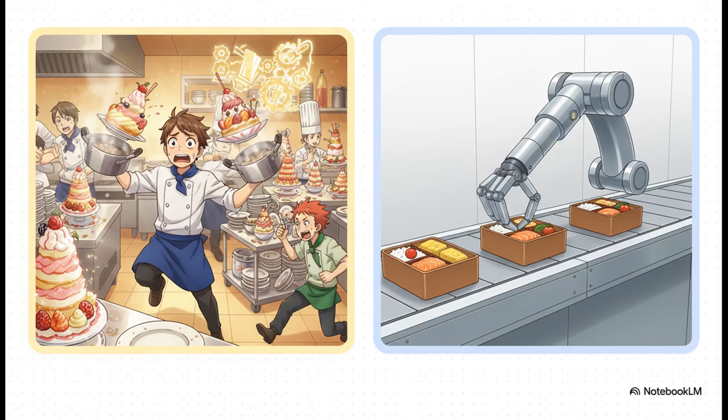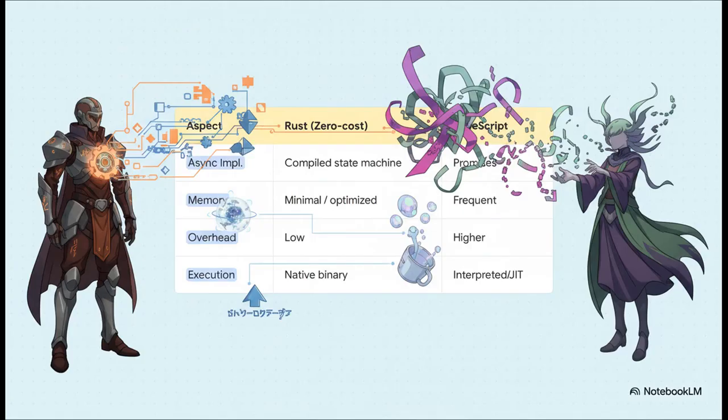But the Rust code? The compiler has completely transformed it. That async function has been turned into a super lightweight state machine. It's just a tiny little object that tracks, am I waiting for the network or am I done, with almost zero overhead. The abstractions have literally vanished. And the difference is just huge.